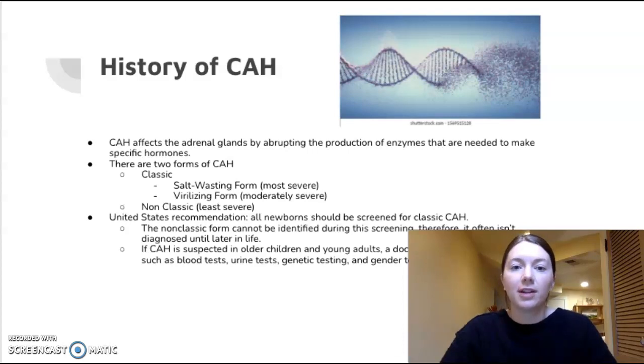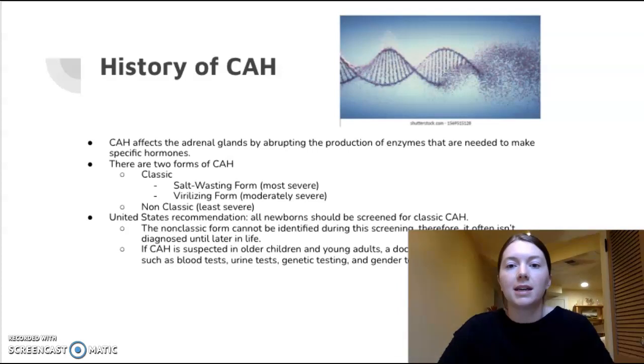CAH affects the adrenal glands, which are meant to produce corticosteroids, mineralocorticoids, and androgens. So ultimately, CAH disrupts the production of enzymes that are needed to make specific hormones. There are two forms of CAH. There is the classic and the non-classic form. The classic CAH can be further subcategorized into the salt-wasting and virilizing forms. The salt-wasting form is the most common and the most severe, while non-classic is the least severe.